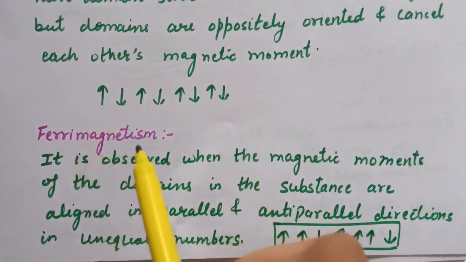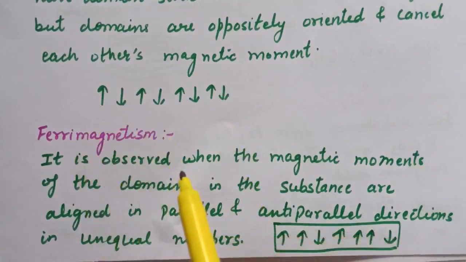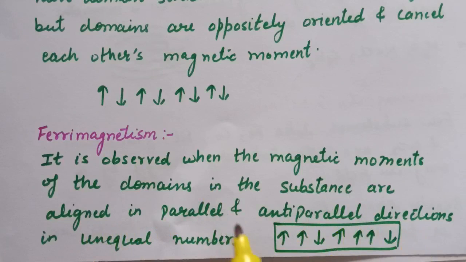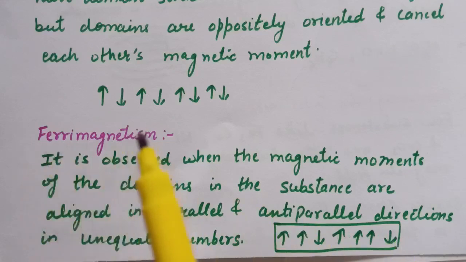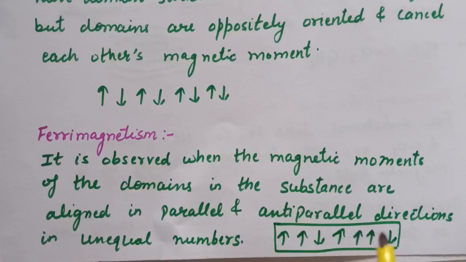And the last is ferrimagnetism. It is observed when the magnetic moments of the domains in the substance are aligned in parallel and anti-parallel directions in unequal numbers. So this is how the domains will look like in ferrimagnetism. Here all the domains are not cancelling each other's magnetic moment. That is, they are present in parallel and anti-parallel direction in unequal number.